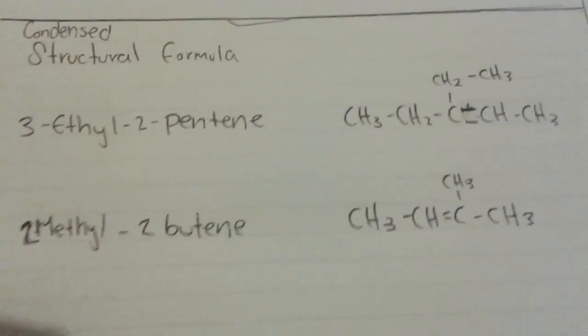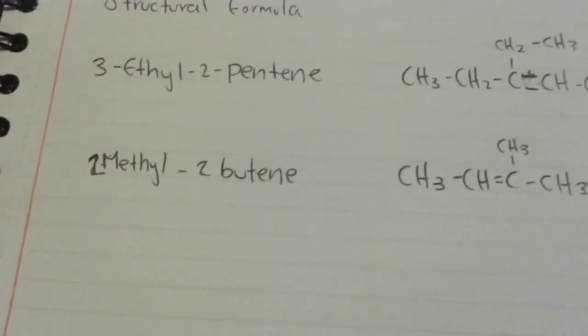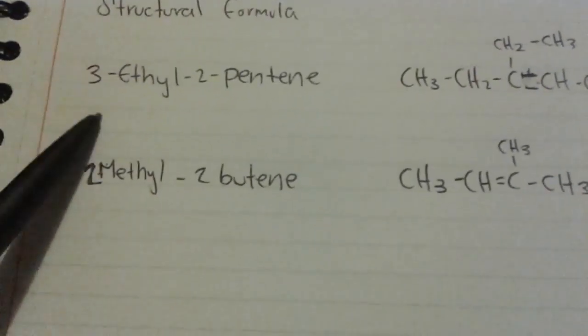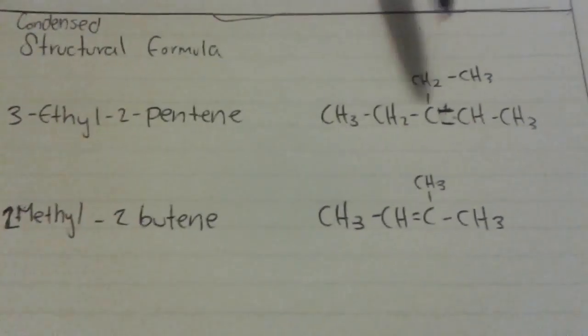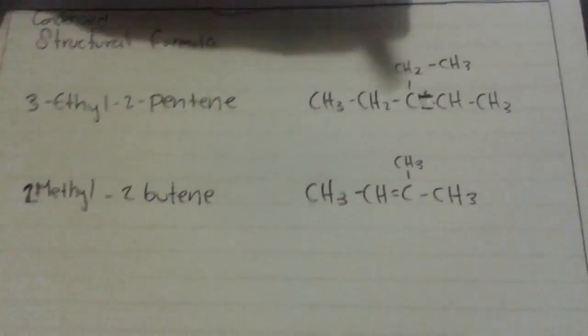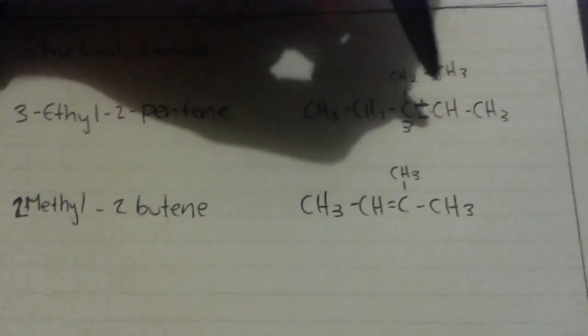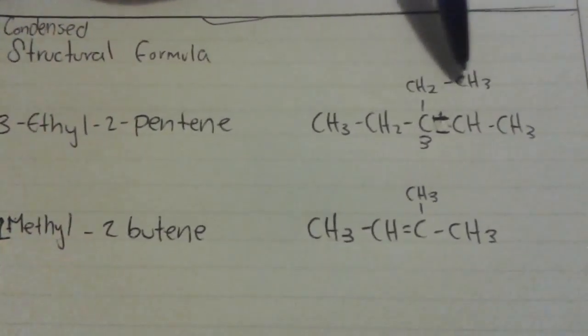Well, now we'll see the condensed structural formula for 2 more examples of alkenes. This alkene is named 3-ethyl-2-pentene. The structural formula will be like this, because 3-ethyl, in the number 3 we have an ethyl alkyl group because it has 2 extensions.